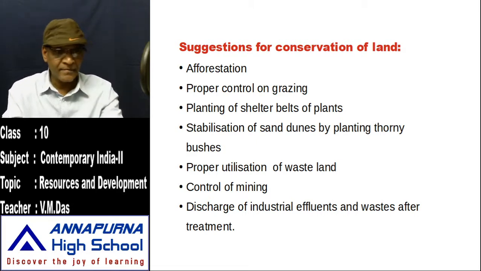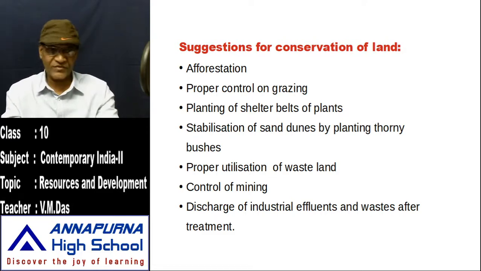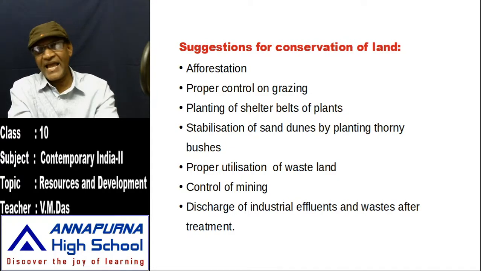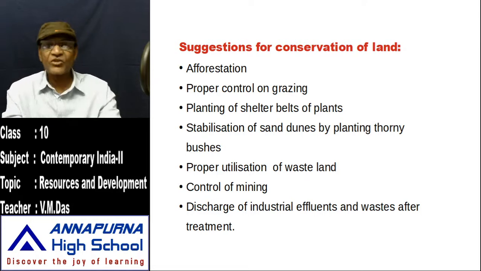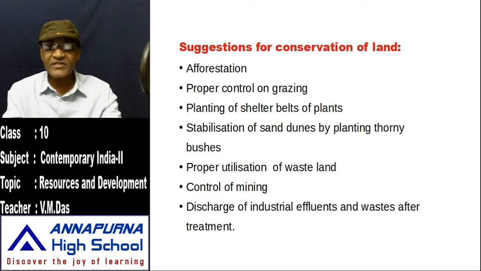And then stabilization of sand dunes by planting thorny bushes. When we plant the thorny bushes, that can stabilize the sand dunes, especially in the arid zones. And then proper utilization of wasteland.